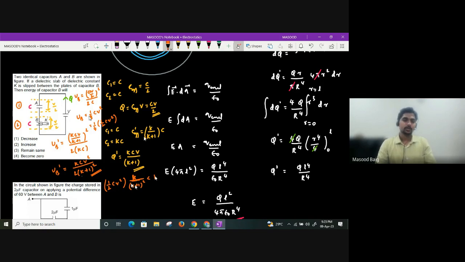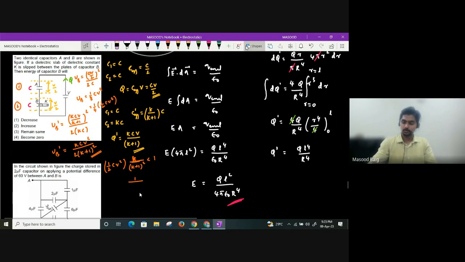Now the effective capacitance is K divided by K plus 1 into C. So the total charge stored is KCV divided by K plus 1. So what is the energy stored in B now? You are going to get it as KCV square divided by 2 into K plus 1 square. So it all depends on this value, K plus 1 square by K. Let us see, on an average, what this value will be. You will get it as K plus 1 whole square divided by K.